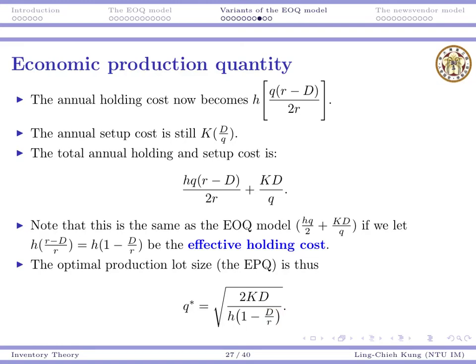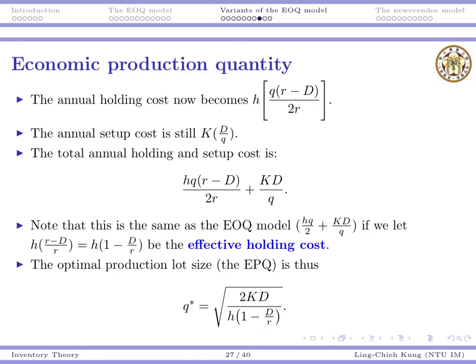Previously, when we have EOQ, inside the square root it is 2KD divided by H. And now it's just that that constant H becomes another constant, H times 1 minus D over R. One thing to keep in mind is D is the demand rate, R is the production rate. Of course, R is larger. Otherwise, it's impossible to satisfy all the demands. So if R is larger, this is going to make your holding cost smaller, right?